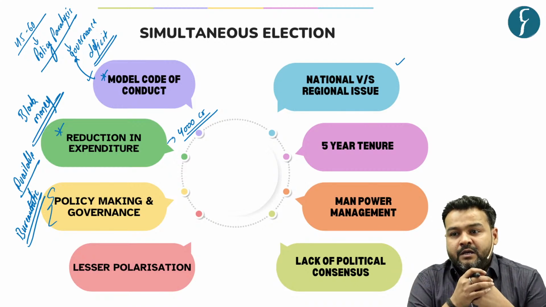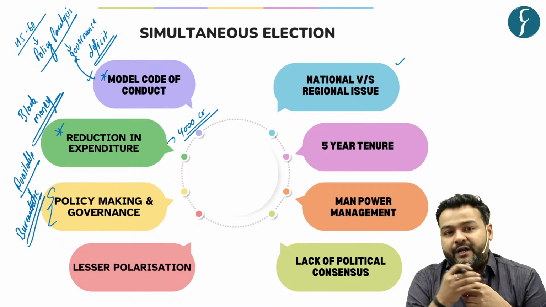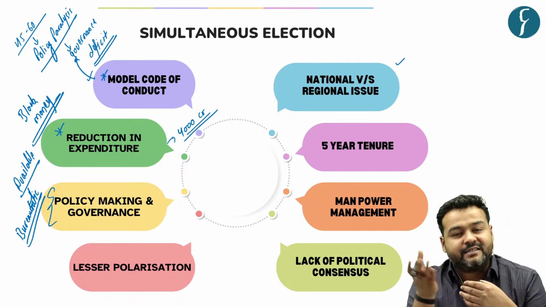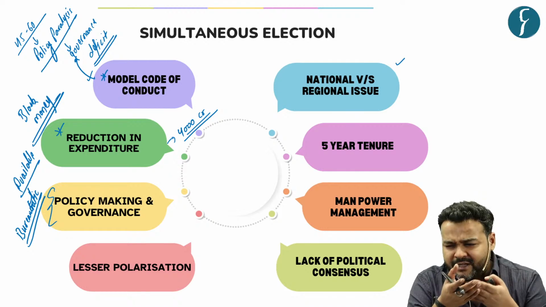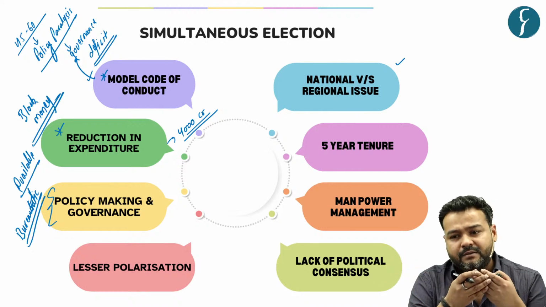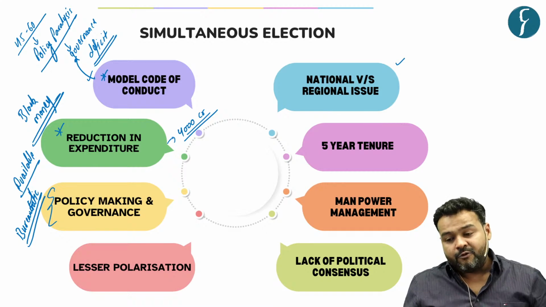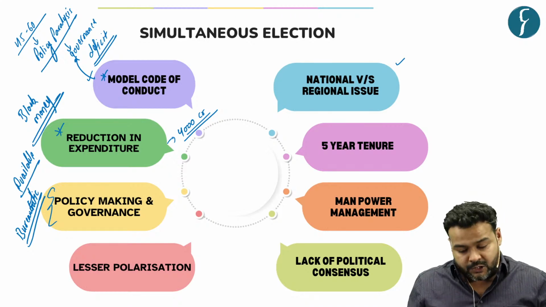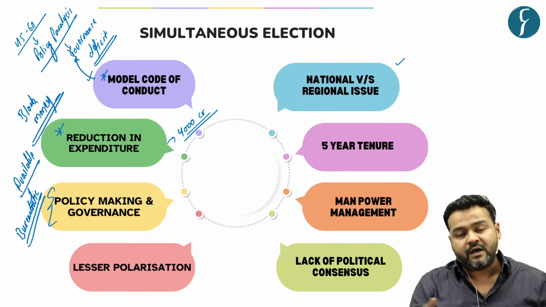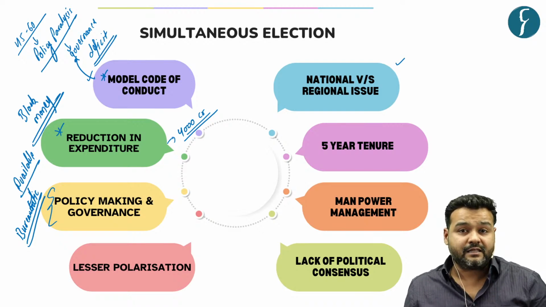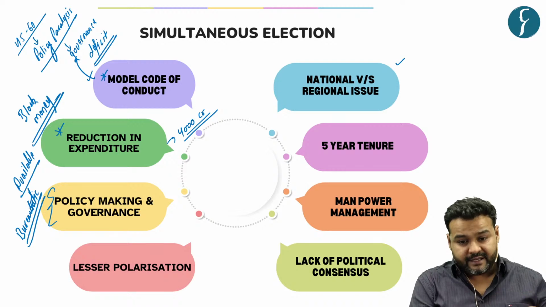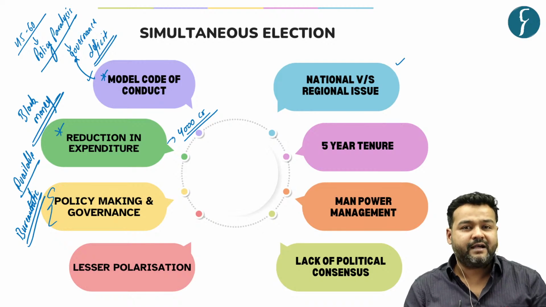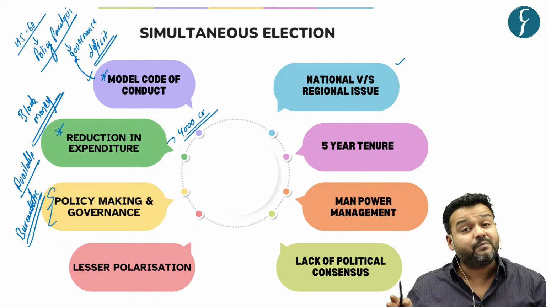in order to mobilize the electorate, leaders tend to make appeals on lines of religion, caste, and various other groups. They make many appeals which act as a catalyst of fissure, bringing fissure in the society. So, those who are in favor of simultaneous elections say that if there is only one election for a duration of 5 years, this reinforcing of the idea of division in society would be less.